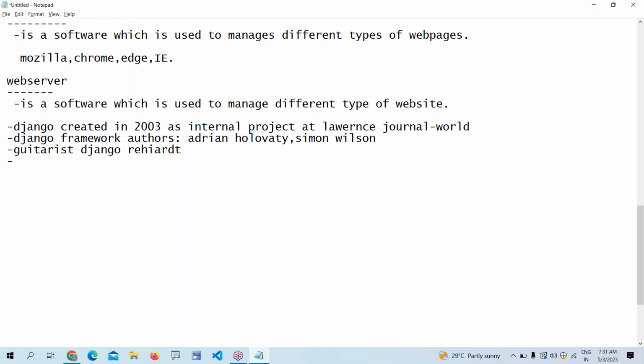Finally, what is the official website we need to learn Django from? We need to go to djangoproject.com.